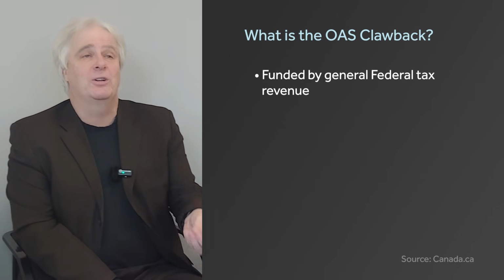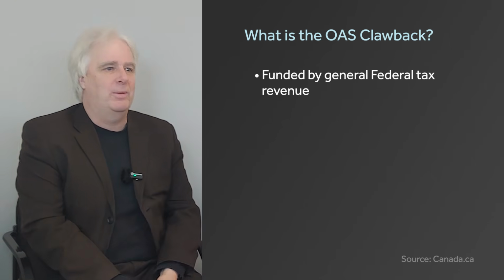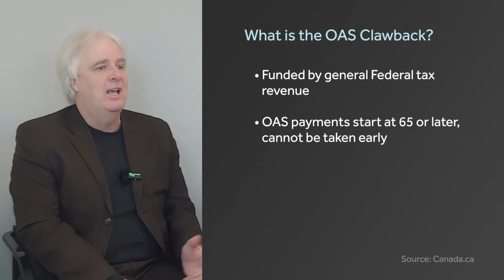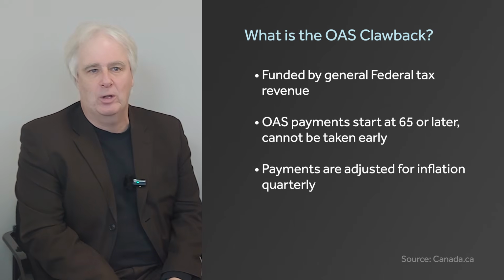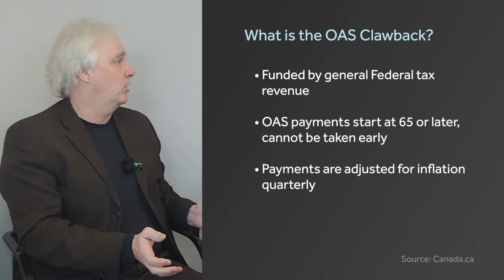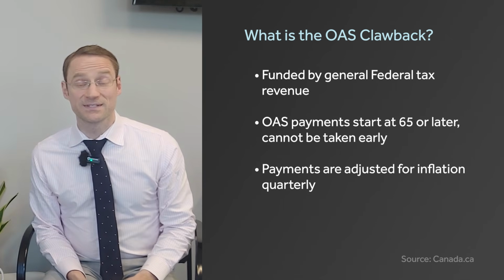It's funded by general tax revenue of the federal government. OAS payments will start at 65, but can start later. You can wait until 70. Your payments are adjusted for inflation on a quarterly basis. So that's a big picture of what it is. But what numbers are we dealing with otherwise? Yeah, so that's the OAS benefits. That's the program, how it works.